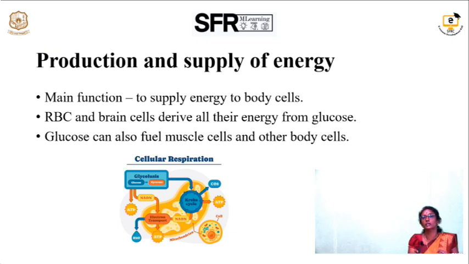This energy metabolism happens in each and every cell. The glycolysis process takes place in the cytoplasm of the cell, and the Krebs cycle and electron transport chain happen in the mitochondria of the cell. Mitochondria is called the powerhouse of the cell, which produces energy.